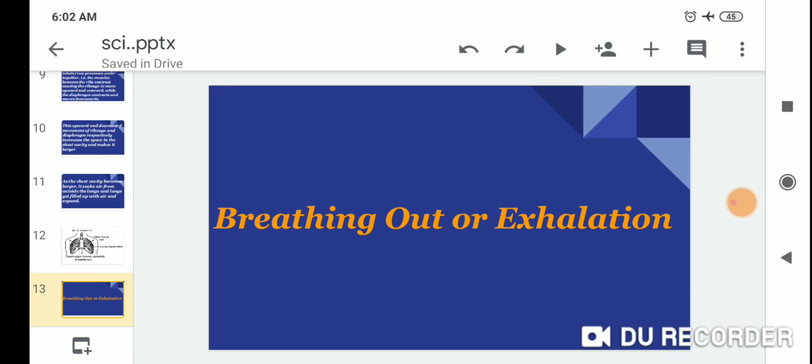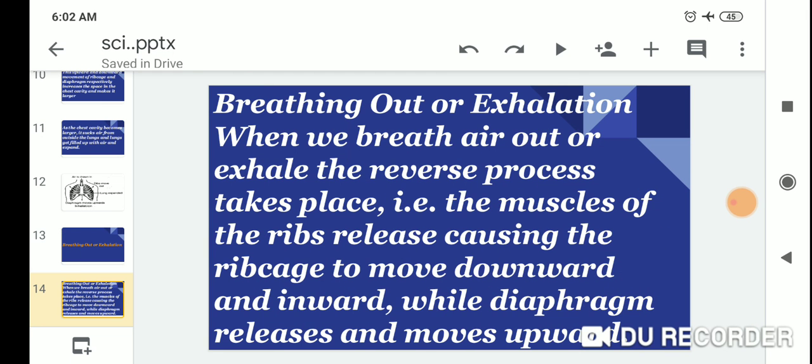Breathing out, or exhalation. When we breathe air out, or exhale, the reverse process takes place.